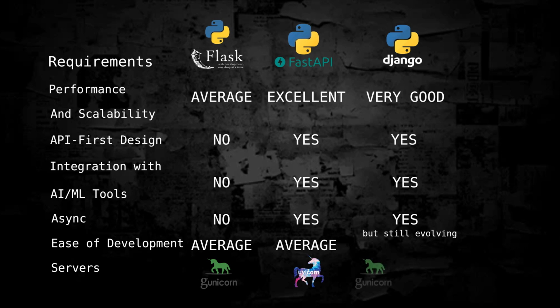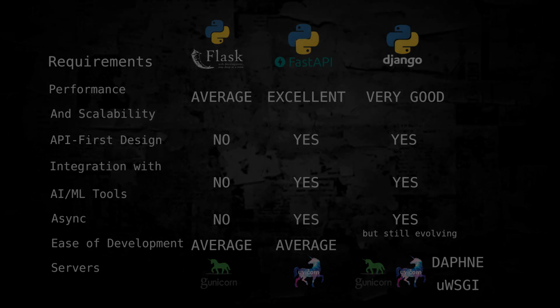Which servers are best to use for Django? Gunicorn, Daphne, Uvicorn. Gunicorn is traditional for WSGI apps. Daphne is best for async Django apps requiring WebSocket support. Uvicorn is a fast alternative for async Django. Django is used mostly for large monolithic applications with complex business logic, or APIs requiring extensive built-in features. In our next video we will discuss servers.